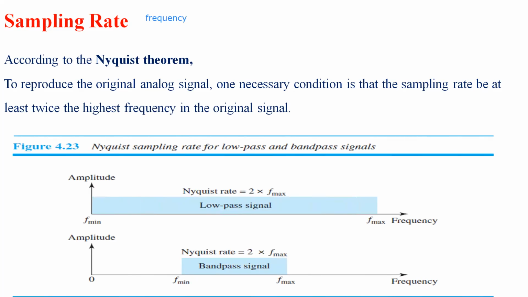This is the Nyquist sampling rate for low pass and band pass signals.